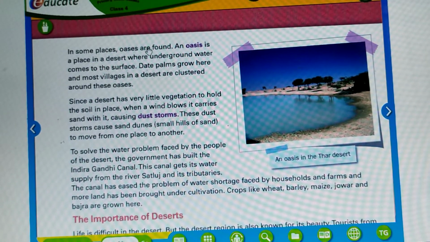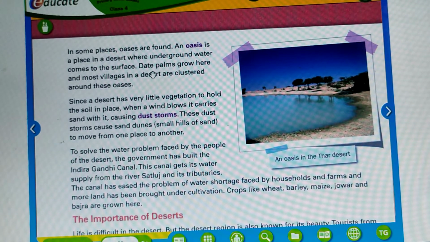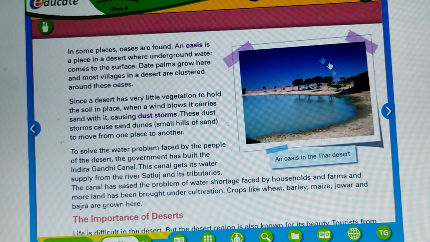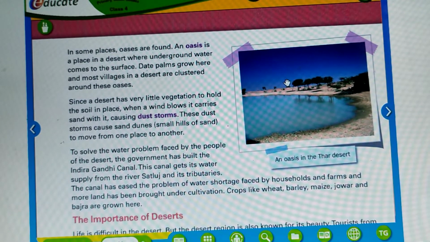In some places, oases are found. Now, what is an oasis? See, look at the picture. This is a picture of an oasis in the Thar desert.